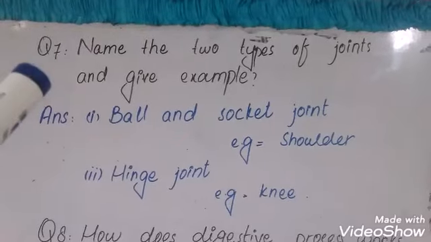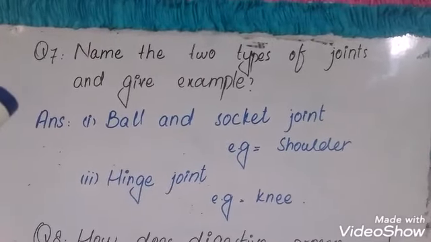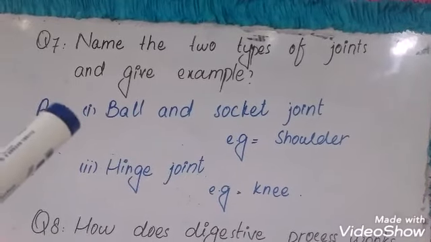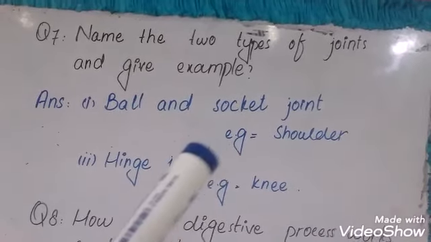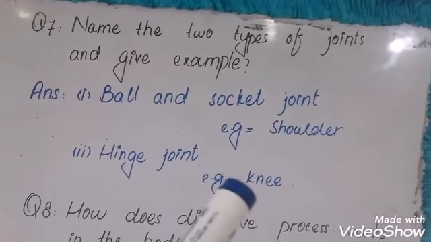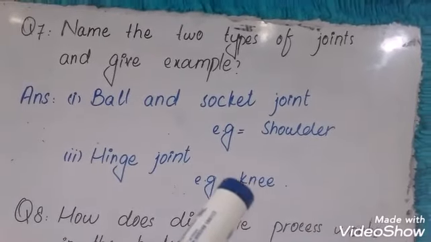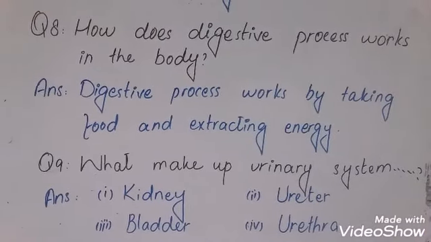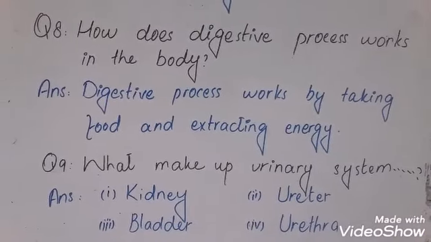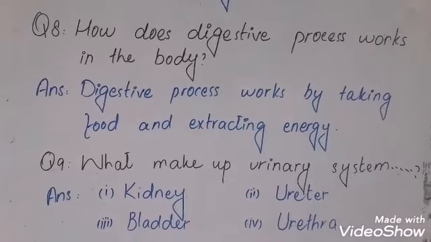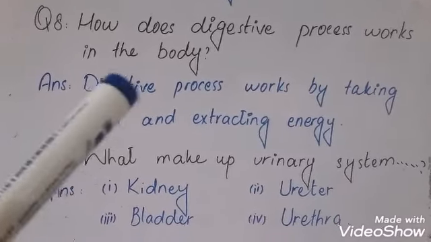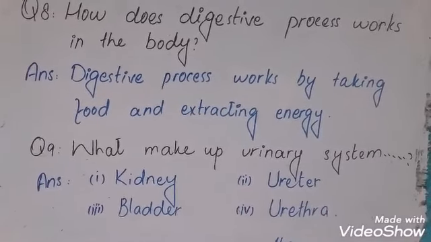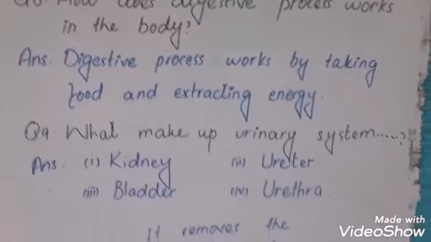Dear students, question number 7. Name the two types of joints and give example. First, ball and socket joint, for example, shoulder, and hinge joint that is present in the knee, for example, knee. Question number 8. How does digestive system work in the body? Answer. Digestive process works by taking food and extracting energy from this food.